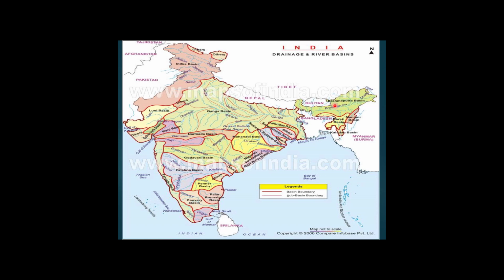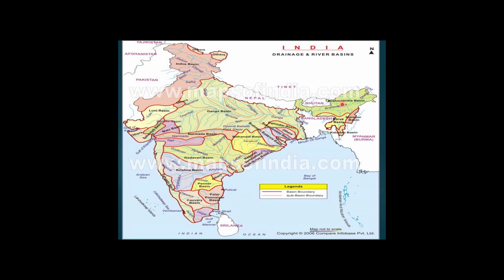These rivers receive water from rain as well as from snow melting from the lofty mountains. The two major Himalayan rivers, the first one is the Indus river and the second one is the Brahmaputra river.